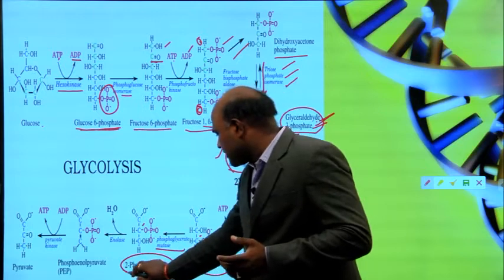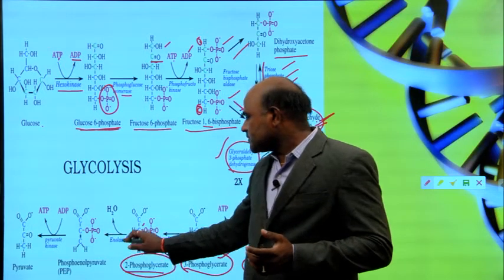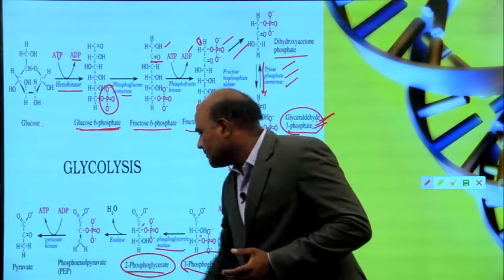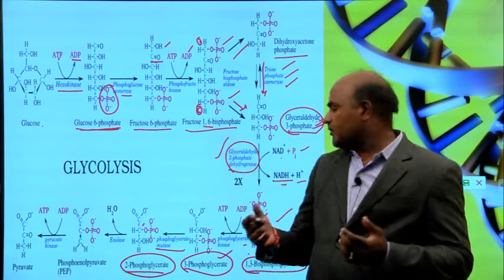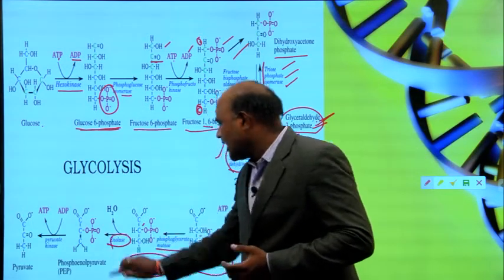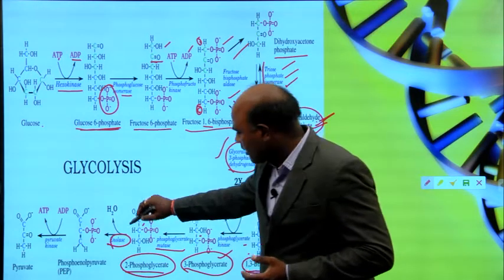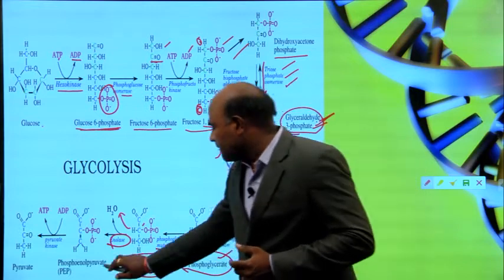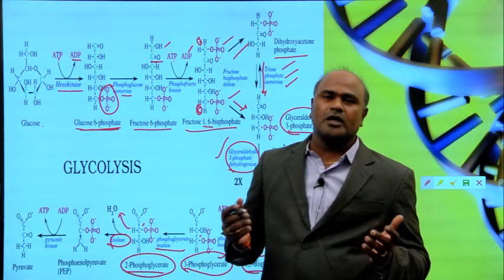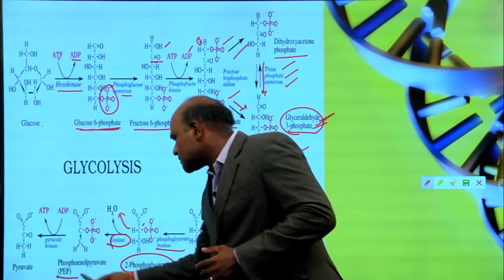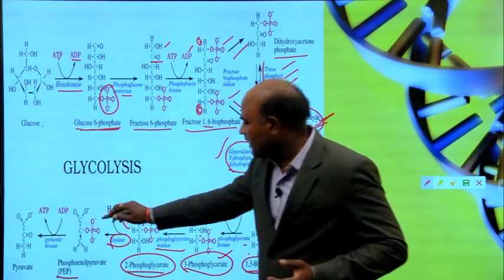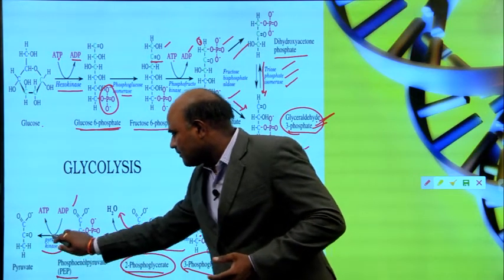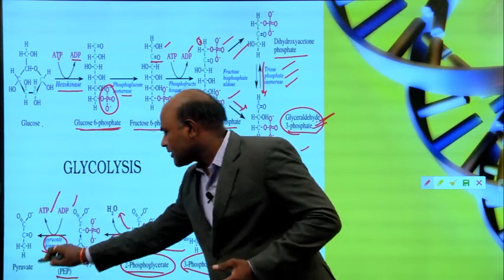Again in this reaction 2 phosphoglycerate is converted into phosphoenol pyruvate with the help of enolase, and one water molecule is also released. So again phosphoenol pyruvate, short name PEP, we call it PEP. This phosphoenol pyruvate reacts with ADP, and with the help of pyruvate kinase it is converted into ATP and pyruvate.